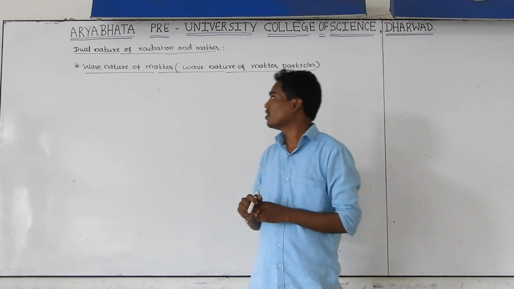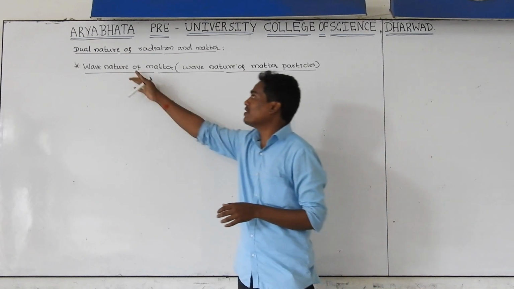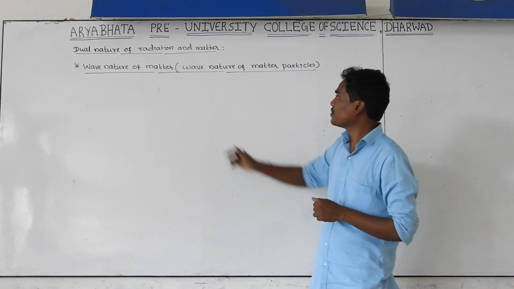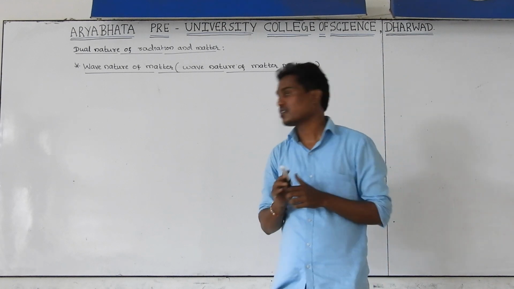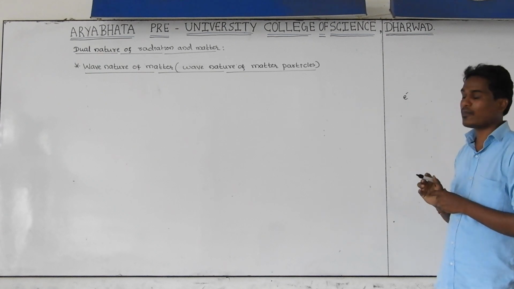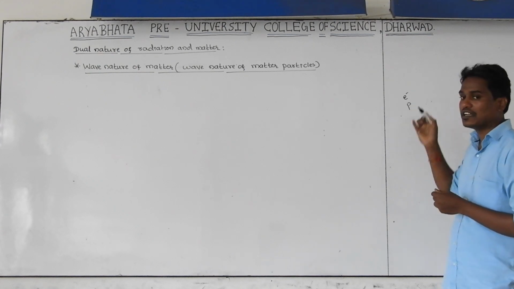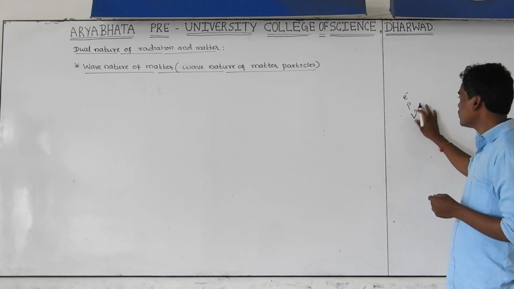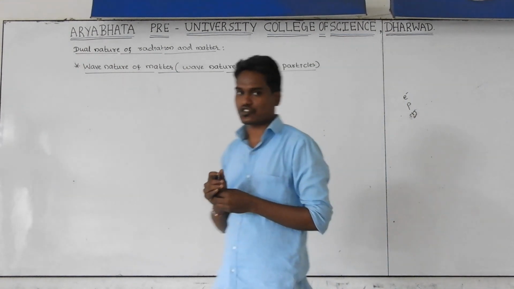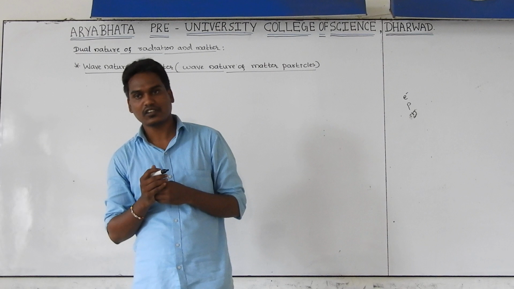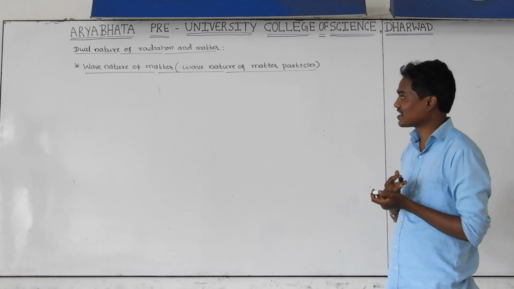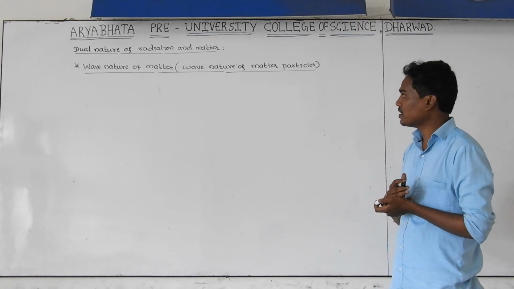Good morning, students. Today we will discuss the wave nature of matter, or you can call it the wave nature of matter particles. Matter particles are, for example, an electron, a proton, or a neutron. The small particles of matter are called matter particles. Let us consider here, according to Einstein, what you studied in the last class.